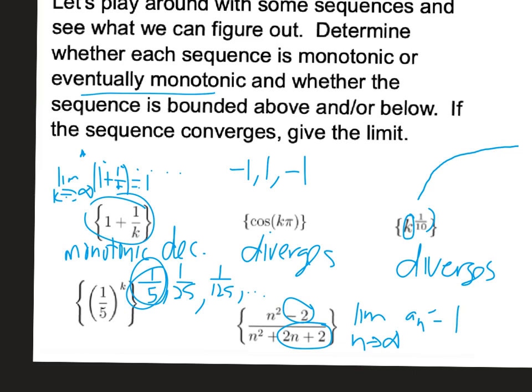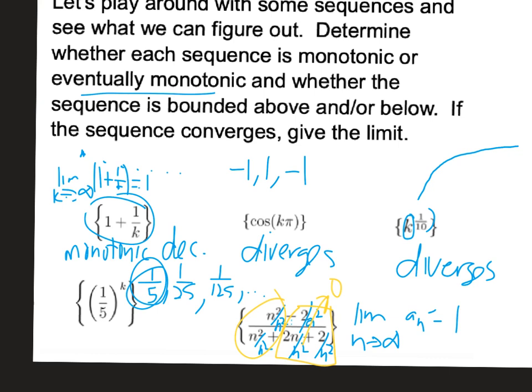You could also make a slightly different argument and divide everything by n squared. Then you should be able to see relatively easily that those pieces will go to 0 as n goes to infinity, and we're left with the number 1. So the sequence does converge to 1.